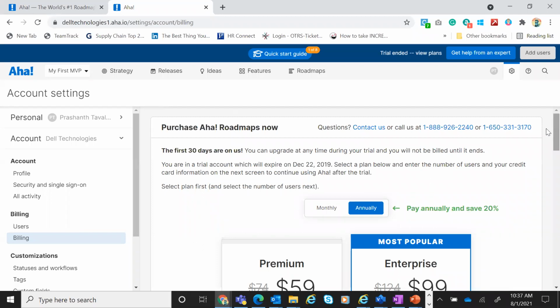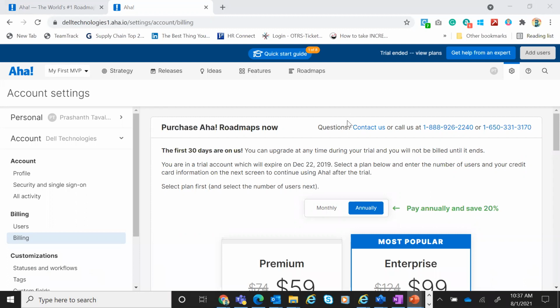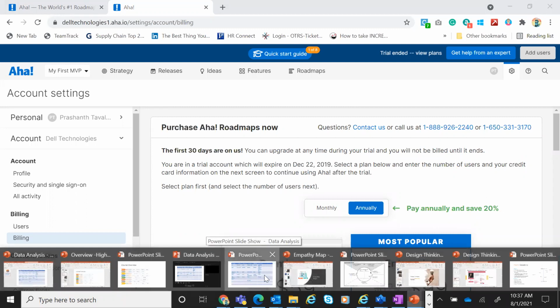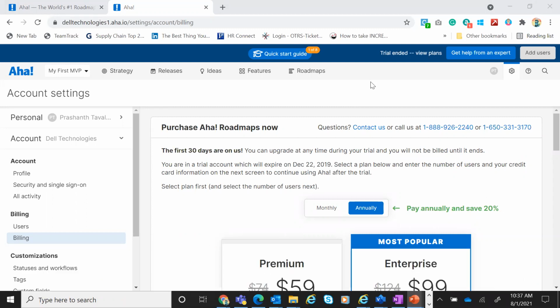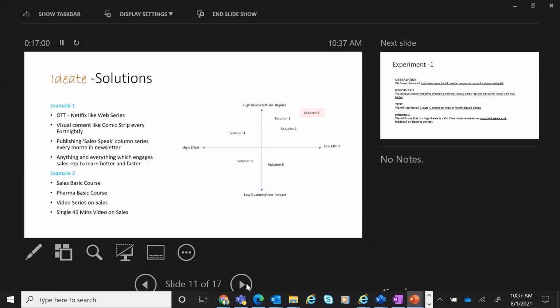Looks like the trial version is a 30-day trial. This is something you can use. I will not get too much into this, but aha.io is something you should definitely try out if you're interested in understanding business or product management concepts, especially if you're working for a product company or aspire to get into a product company. So that's a good tool to work with.